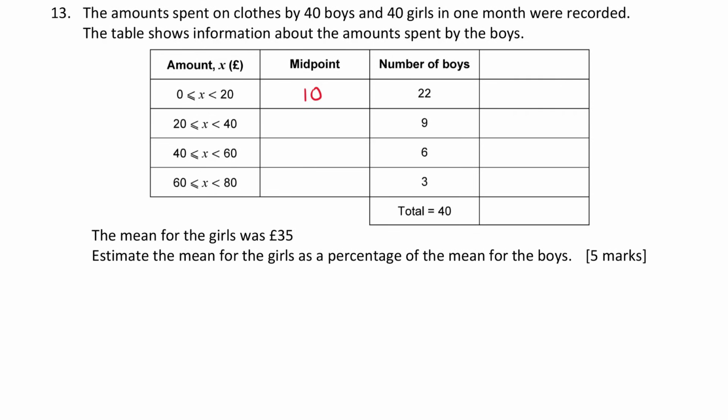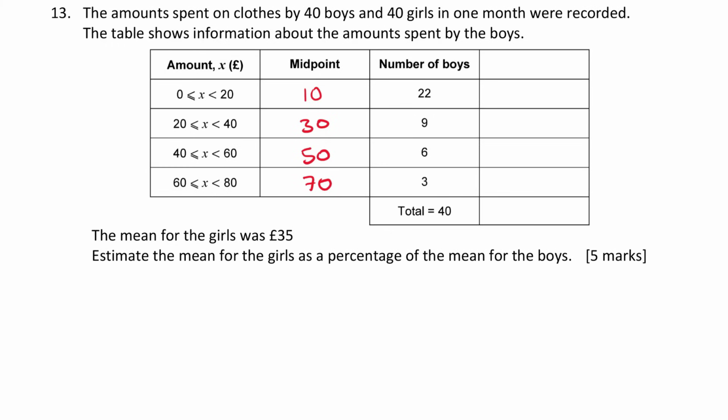Okay, so going down the list and working out the other midpoints. 20 plus 40 is 60, divided by 2 is 30. 40 plus 60 is 100, divided by 2 is 50. And 60 plus 80 is 140, divided by 2 is 70. Okay, so those are the midpoints that I'm going to be using.